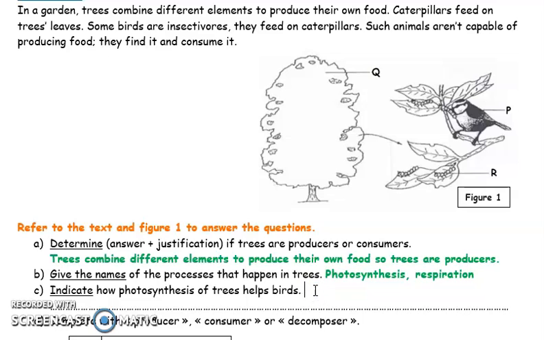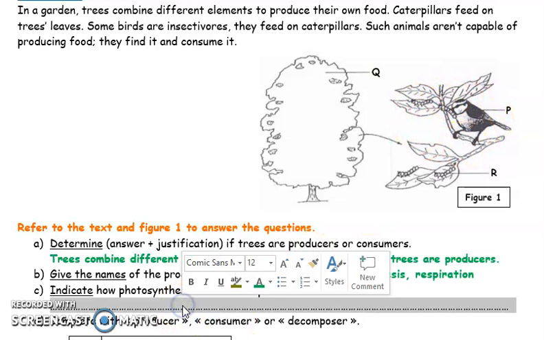Indicate how photosynthesis of trees helps birds. Trees make photosynthesis to produce their own food, but by this process, birds benefit. How is that? By photosynthesis, trees release oxygen needed for living things' breathing.